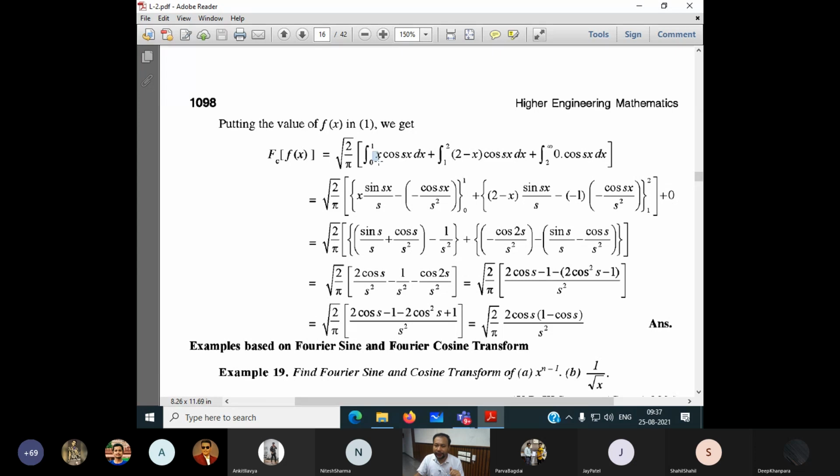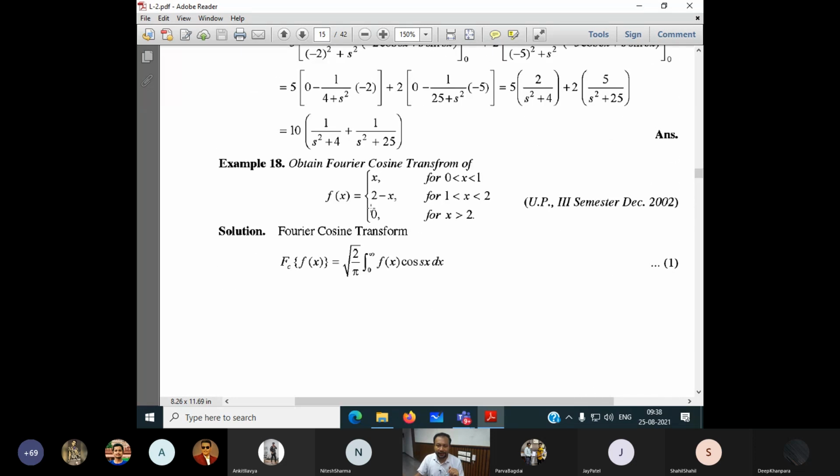So now the formula is like this. From 0 to 1, the function is x. From 1 to 2, the function is 2 minus x. From 2 to infinity, the function is 0. It means the last integration is automatically 0. Look here, this is given as 0.